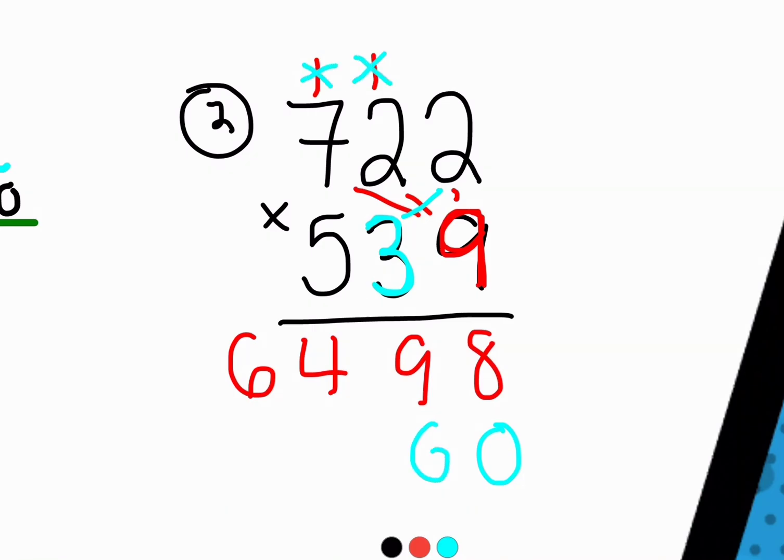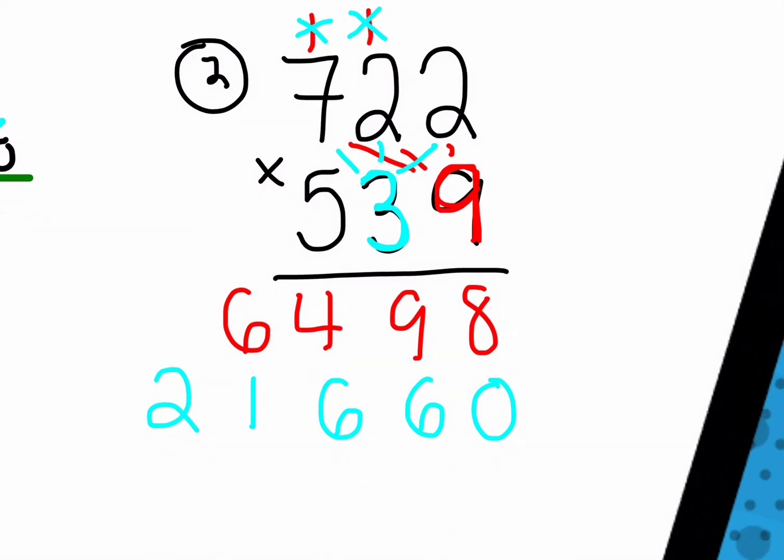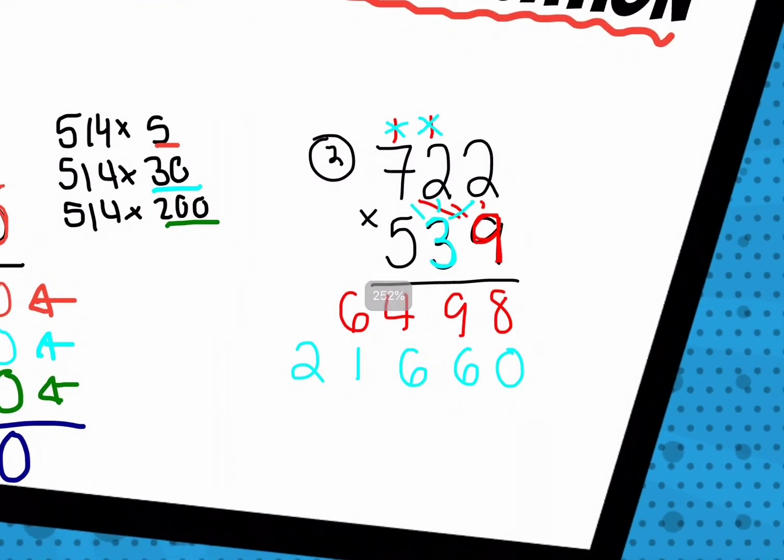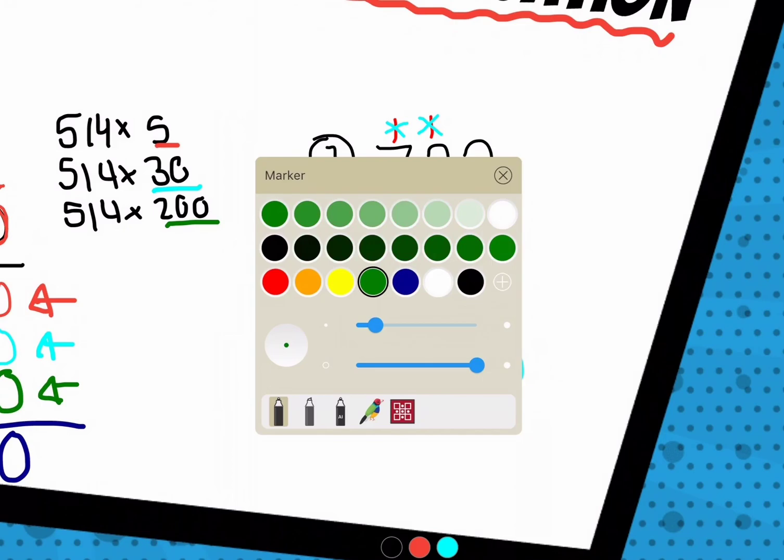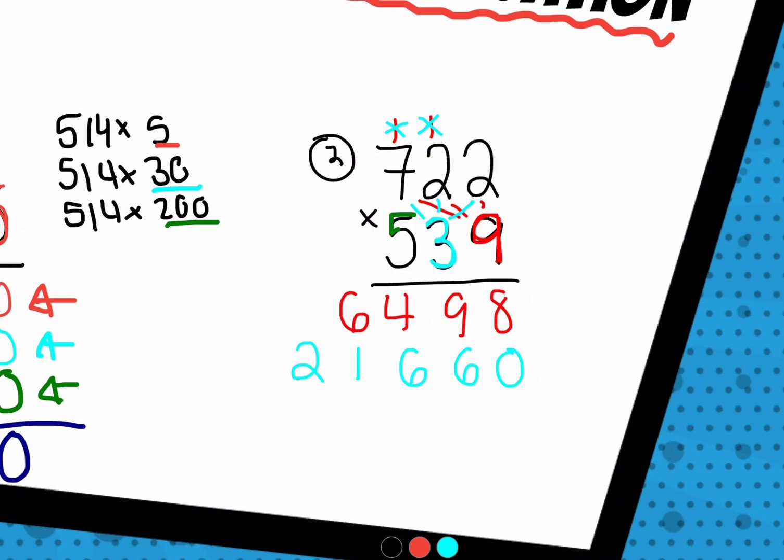3 times 2 is 6. 3 times 2 is 6. 3 times 7 is 21. Go down a little bit. I'm going to use a green color for this one. I'm going to multiply the top number by 500, so I need 2 zeros, make them a little bit smaller. 5 times 2 is 10, carry the 1. 5 times 2 is 10, plus 1 is 11. 5 times 7 is 35, plus 1 is 36.